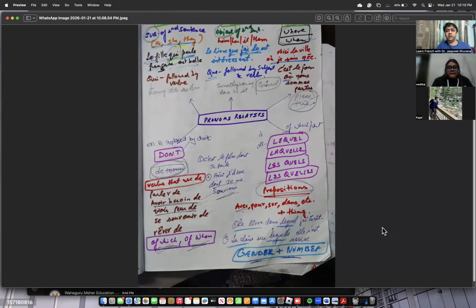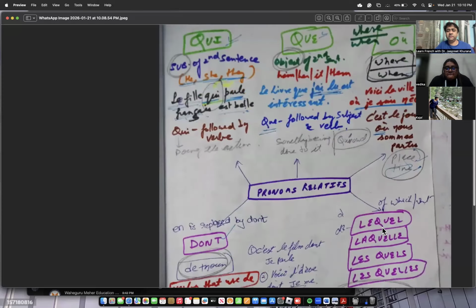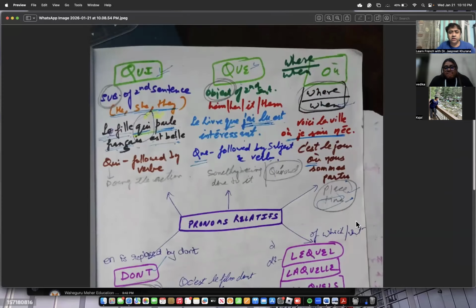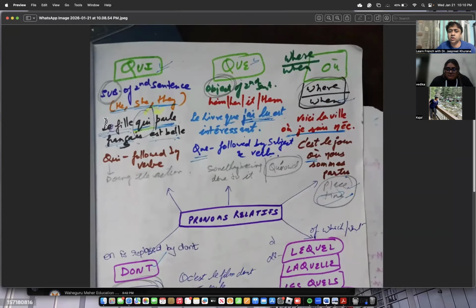Now we will see the pronoun relative. Relative is when you relate something to something, right? So for example, it can be qui, that is subject of the second sentence. For example, la fille qui parle français est belle, the girl who speaks French is beautiful.